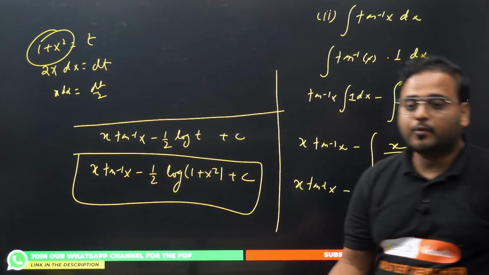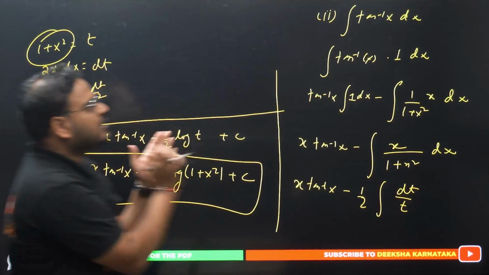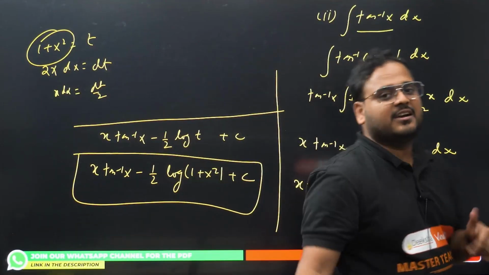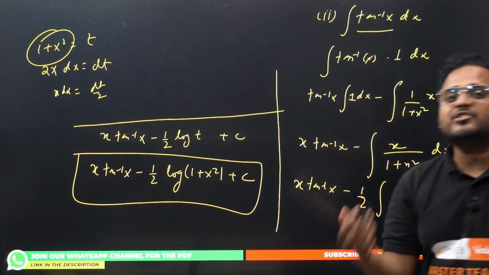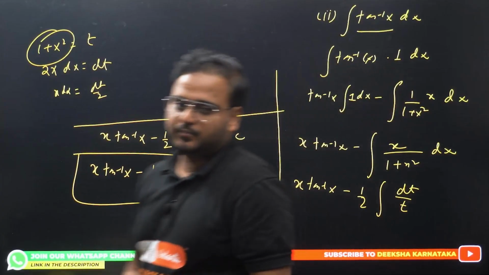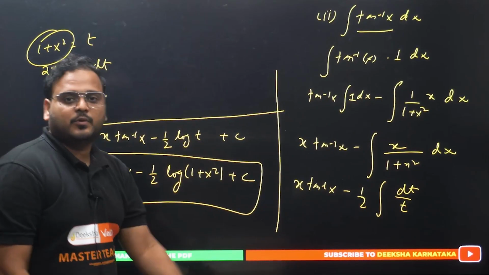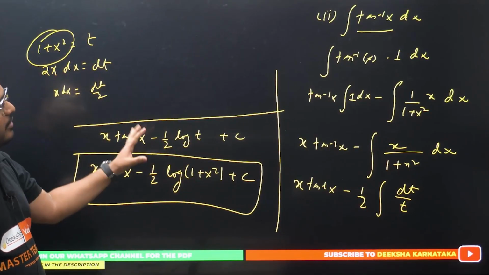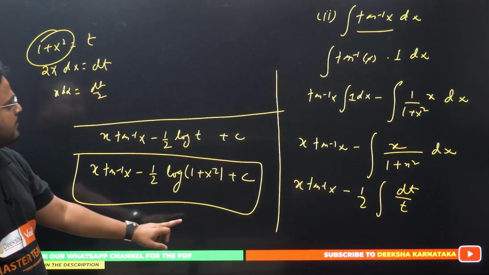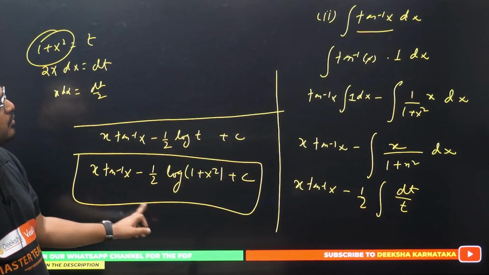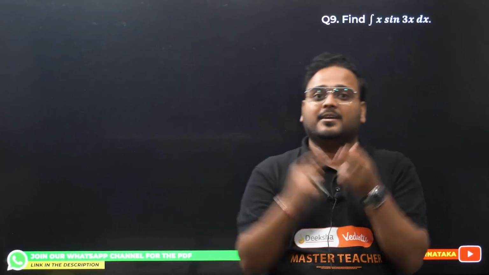This formula of tan inverse x is rarely used, that's why we don't learn the integration of tan inverse of x as a standard formula. We do learn the derivative of tan inverse of x, but not the integration, because it is, as you can see, difficult to remember. They actually become a question. What we did right now is a proof, a derivation, of the integration of tan inverse of x, but very simple. Clear? Both of them are clear. Both questions were taken for the sole purpose of understanding the question that comes to your mind.